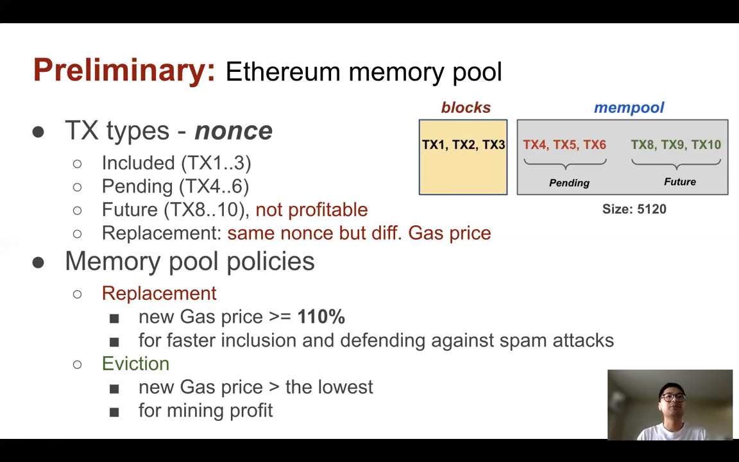When the memory pool is full, in the eviction policy, to accept a new transaction, the new gas price should be higher than the lowest gas price in the memory pool. This eviction policy aims to increase the mining profit.